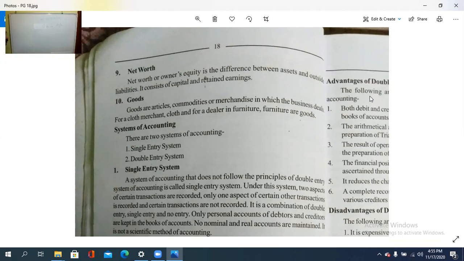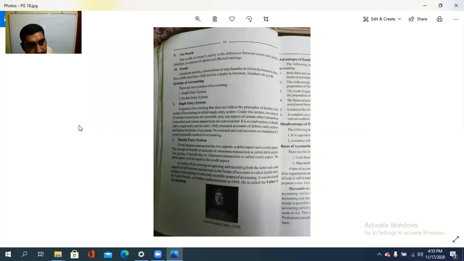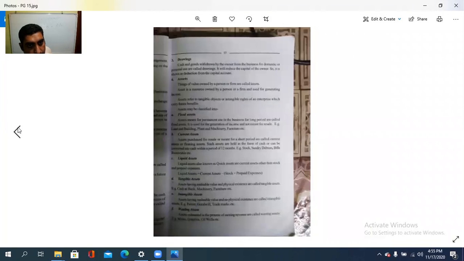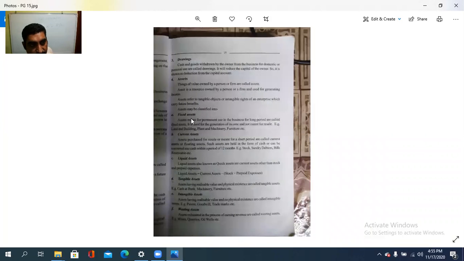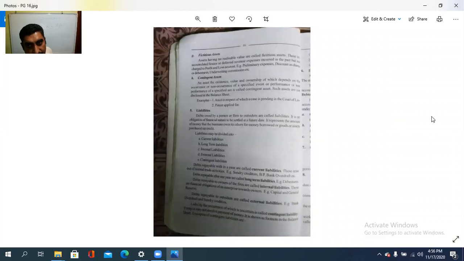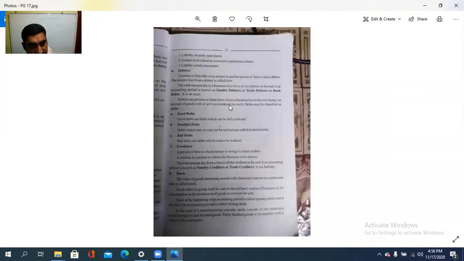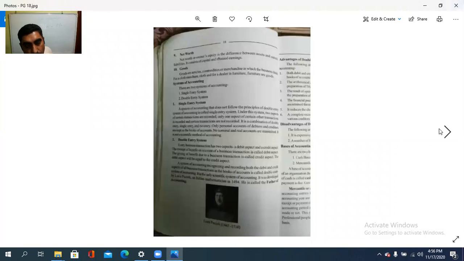അപ്പോൾ എന്തെല്ലാം നമ്മൾ കണ്ടു, ബിസിനസ് ട്രാൻസാക്ഷൻ എന്താണെന്ന് കണ്ടു, isn't it? We will check it once again. What are the terms? So business transaction, what is capital, then drawings, assets, different types of assets, liability, different types of liability. Then today we see the debtors, then the different types of debtors, then creditors, then stock and net value or net worth and goods. So these are some of the terms that affect the accounting things. ഇതാണ് ഓർക്കേണ്ടത്. ഇതിനകത്ത് അസറ്റ്സ് വളരെ നന്നായിട്ട് ഓർത്തിരിക്കേണ്ടതാണ് because some of the questions will ask from that area.